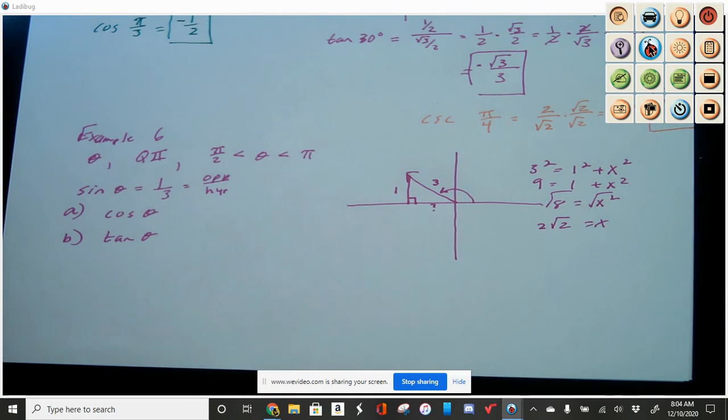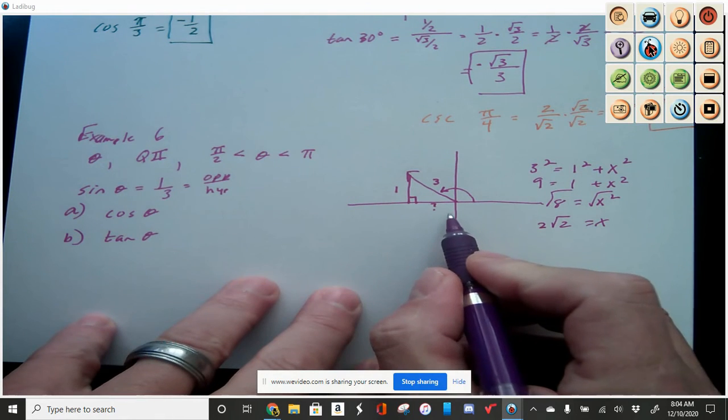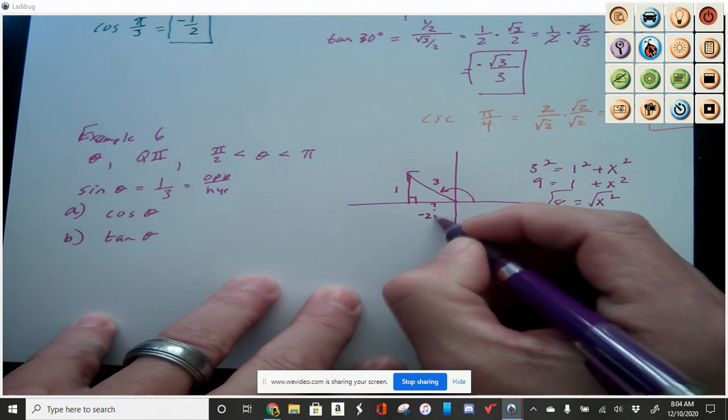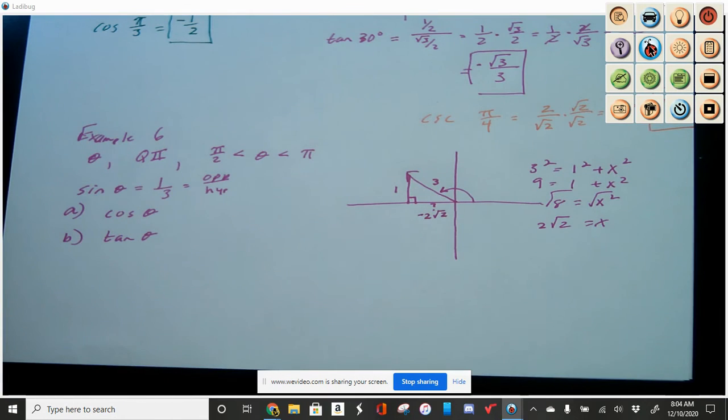Okay, so remember when I find the square root of a number, it could be positive and negative. In this case, it's going to be negative because we're going left from the origin. So -2 root 2. That helps me out when it comes to knowing what the signs are for our values.